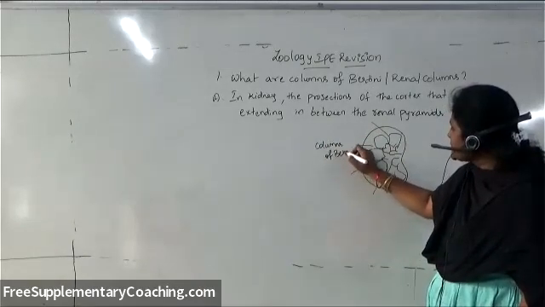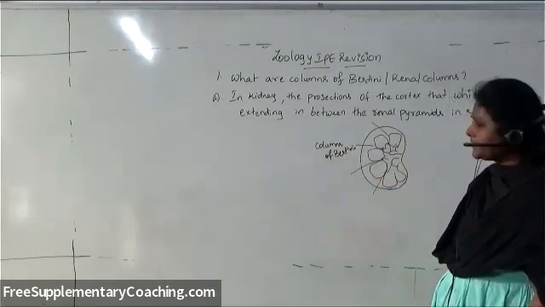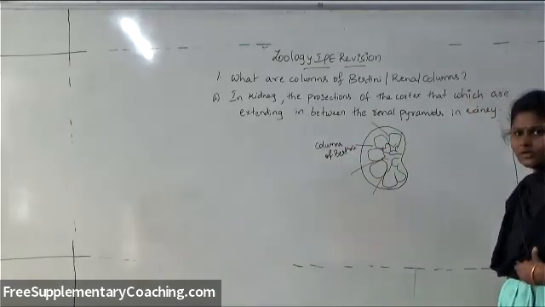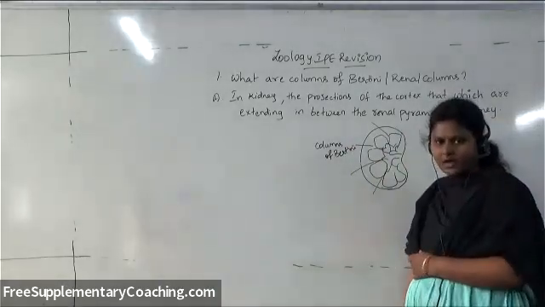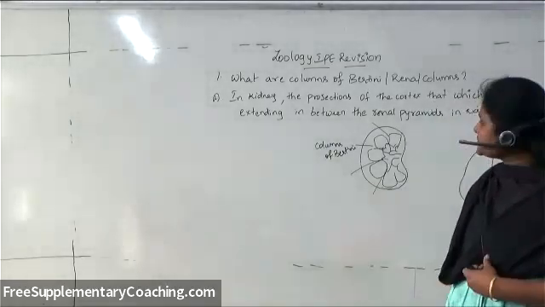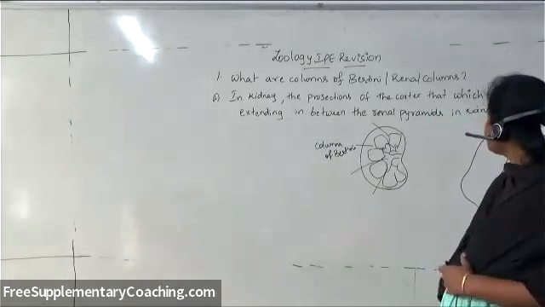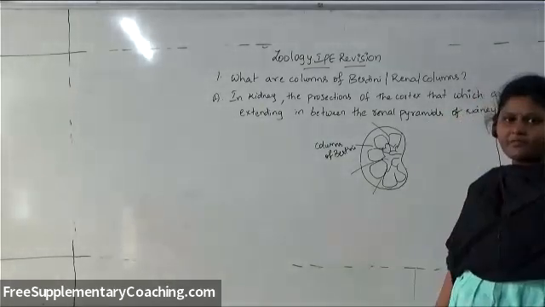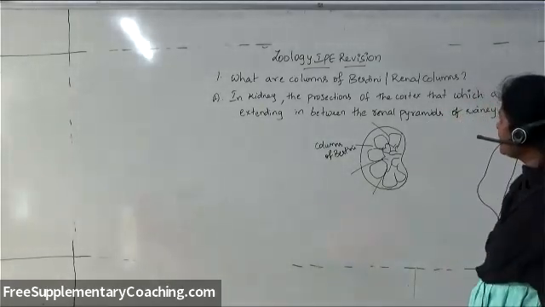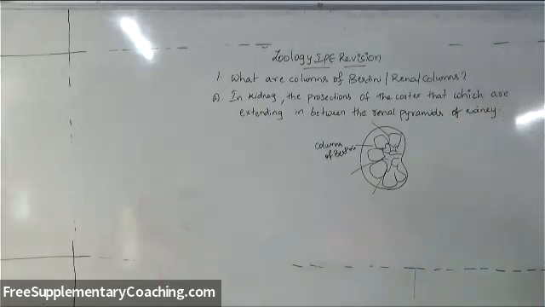So this is an important question. What are columns of Bertini? In kidney, the projections of the cortex that extend in between the renal pyramids are called columns of Bertini or renal columns. This is a very important 2-mark question.